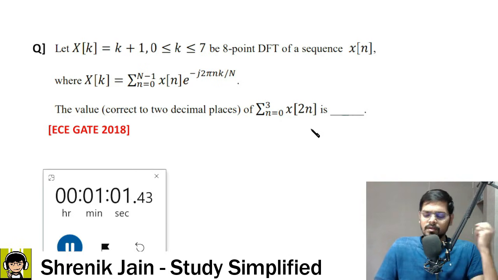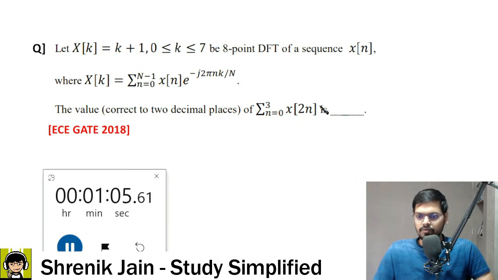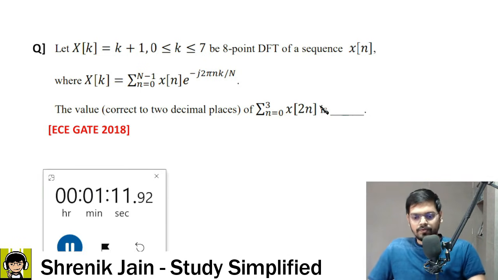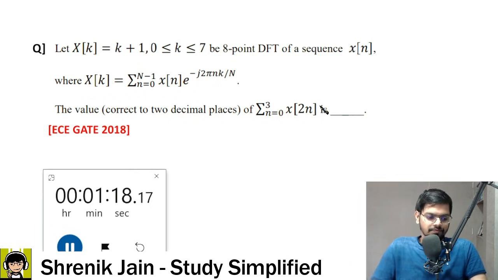4 terms you need. Which are the 4 terms? Do the expansion of this function, you will get those 4 terms: x of 0, x of 2, x of 4, x of 6. Get those 4 terms, solve, get the answer. Last 15 seconds to go. Telecom paper questions are actually good questions. You will get little bit level up questions. So 5, 4, 3, 2, 1, done. So the time is up.